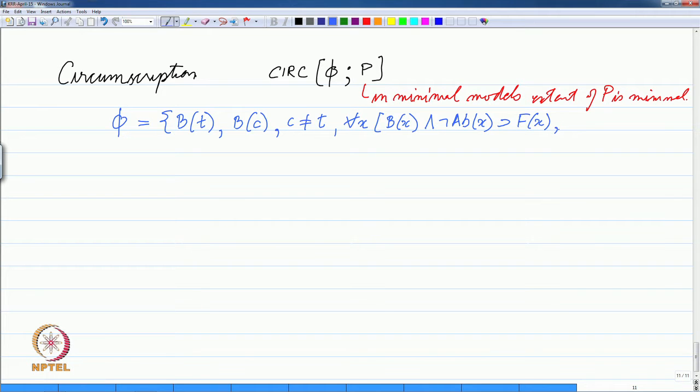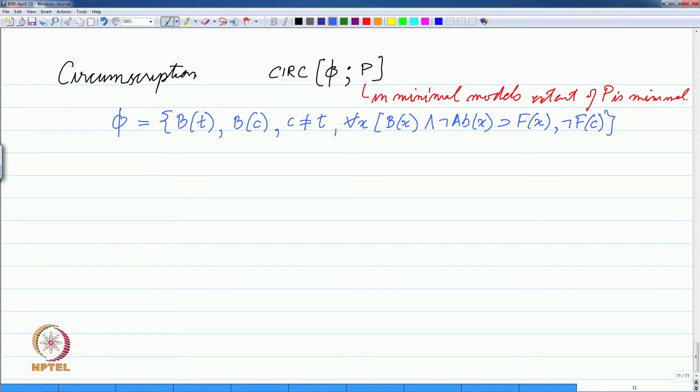So, this is a knowledge base that was given to us, and we had one more statement, which is not flies chili. So, we know that chili does not fly essentially.